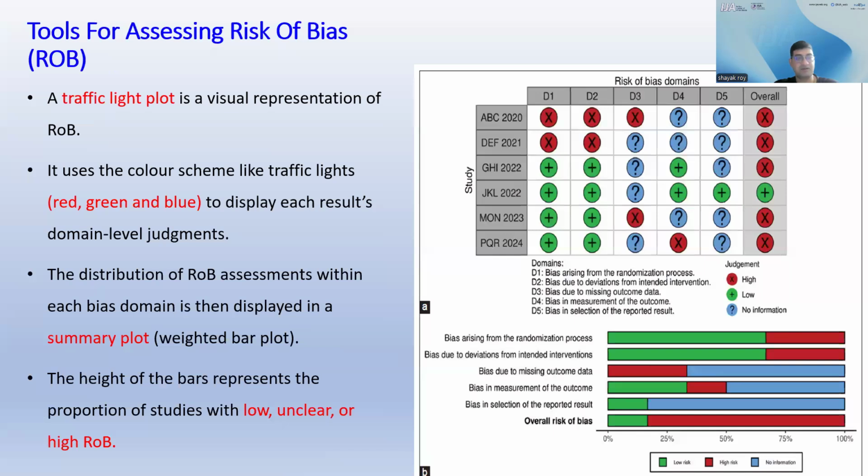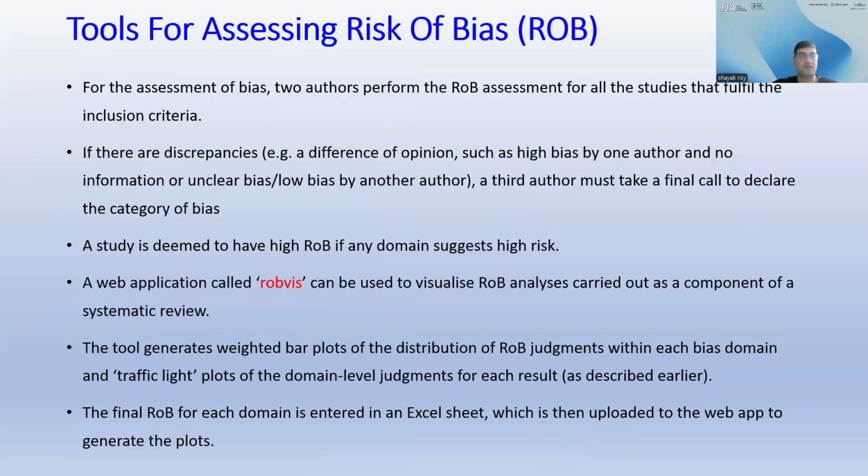The height of the bars represents the proportion of studies with low, unclear, or high ROBs. For the assessment of bias, two authors perform the ROB assessment for all the studies that meet the inclusion criteria. If there are discrepancies, a third author must take a final call to declare the category of bias. A study is deemed to have high ROB if any domain suggests high risk.